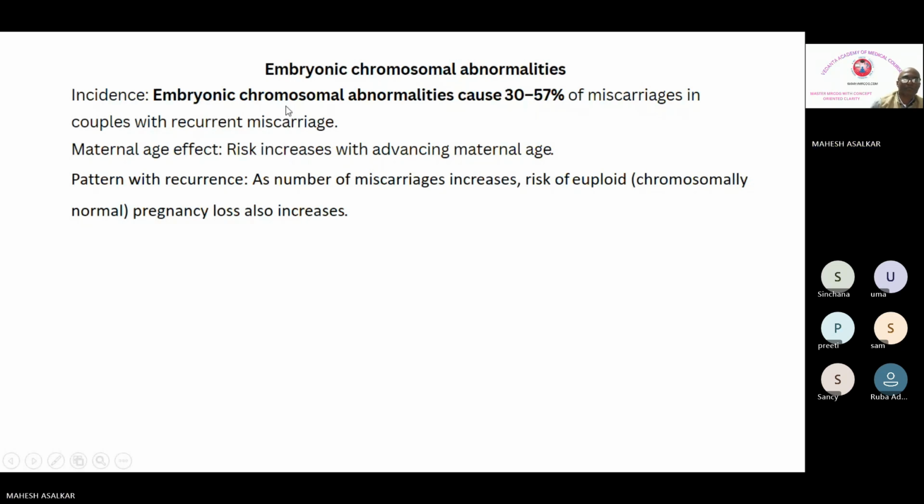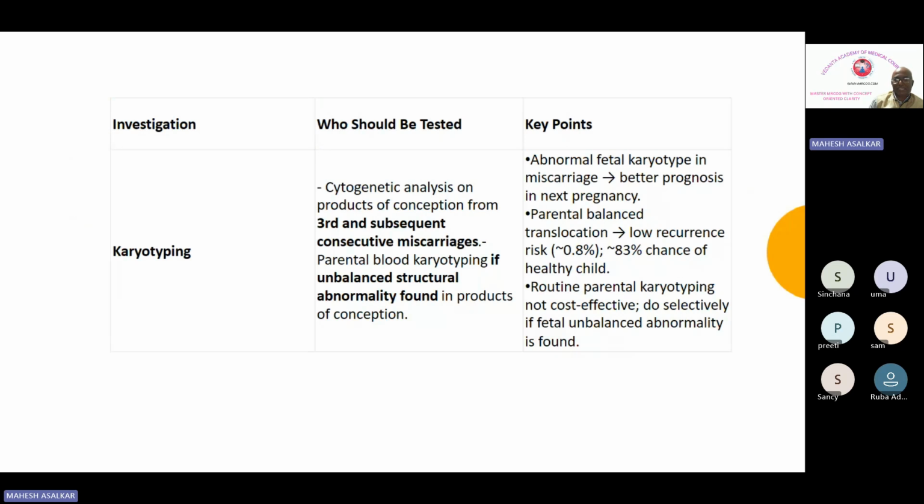Now coming to the test, what you have to do is karyotyping. So what will you test? This is also one of the SBAs which is asked. They will give you the scenario and ask you the investigation of choice, and typically it is a third miscarriage. So when there is a third miscarriage, you have to carry out karyotyping on the third and subsequent consecutive miscarriage. So cytogenetic analysis on products of conception from third and subsequent consecutive miscarriage.